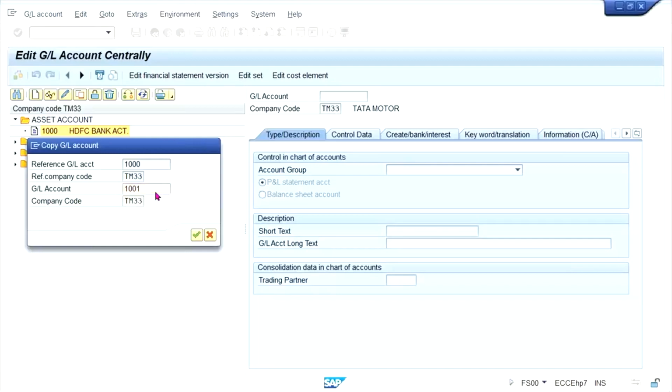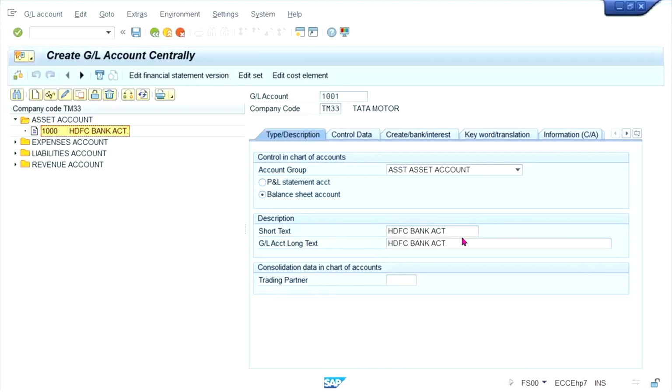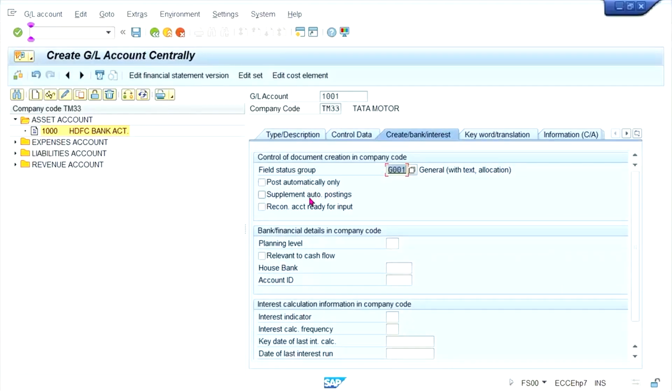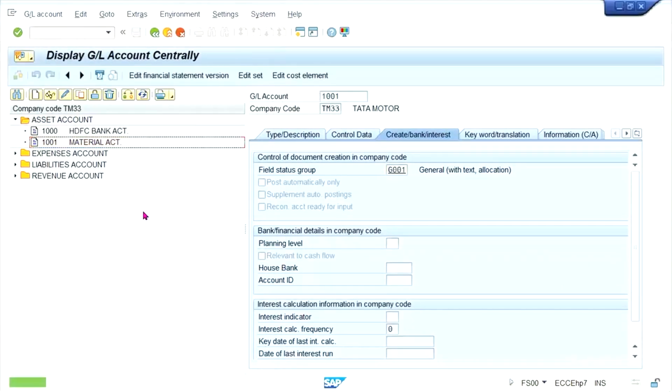Generally, it was supposed to be created later, but just for the sake of experiment, I'm going to set up a material account. Okay, remaining everything will be as it is. Just save it. And then we have service. Service means rent or fee, whatever it is, it is going to be treated as a service account, right?